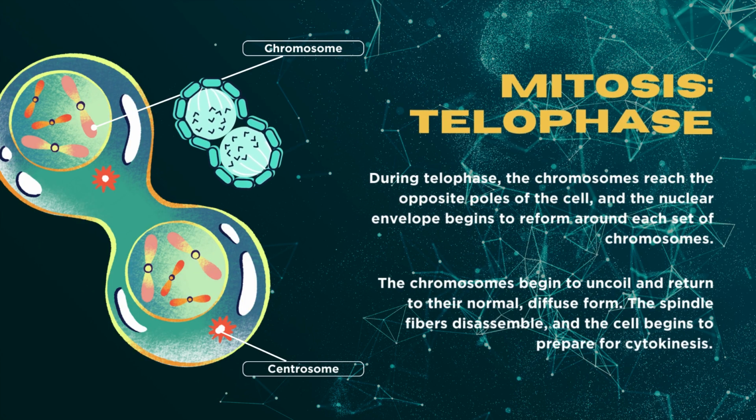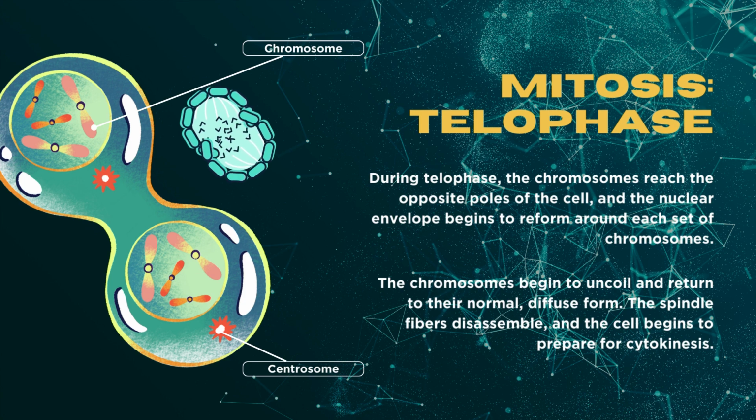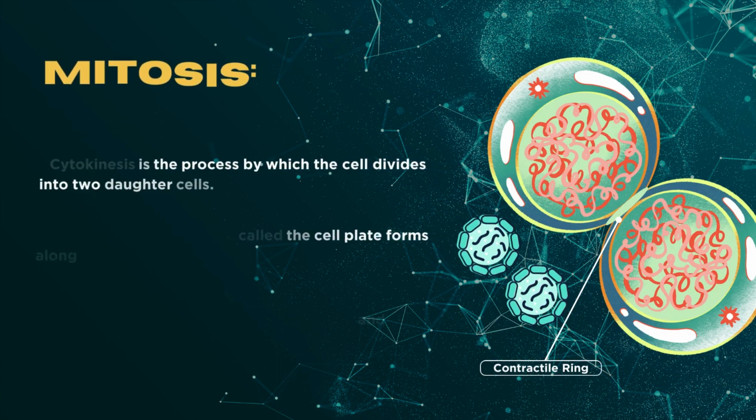During telophase, the chromosomes reach the opposite poles of the cell, and the nuclear envelope begins to reform around each set of chromosomes. The chromosomes begin to uncoil and return to their normal diffuse form. The spindle fibers disassemble, and the cell begins to prepare for cytokinesis.